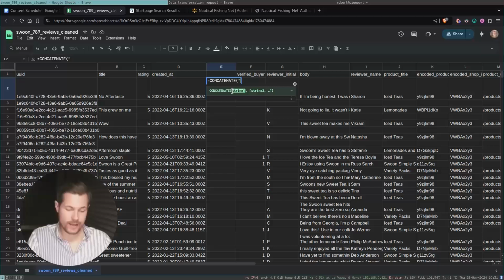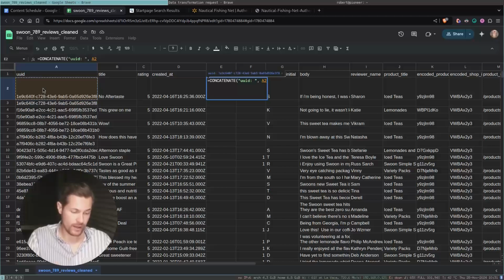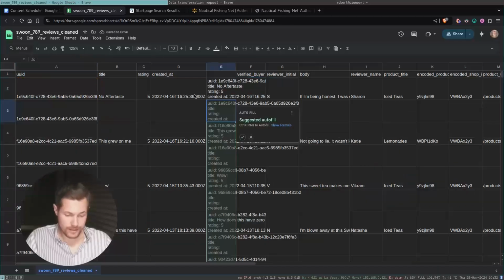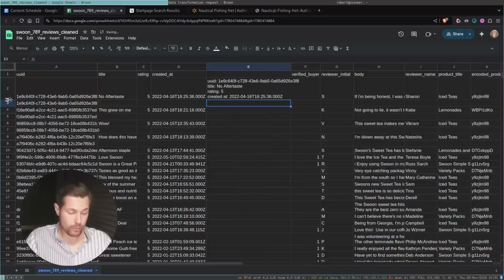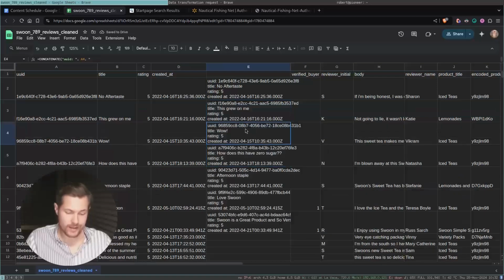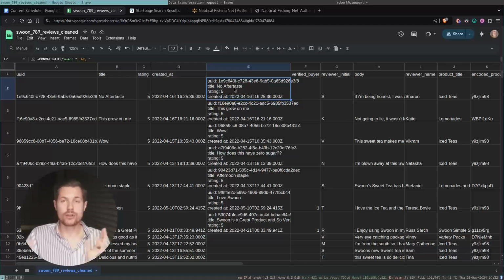So in this case, we can say concatenate UUID, and then we click the cell of the item. Then we create a new line, and we type title. So then we see that it's exactly the format that we wanted originally. And we see it creating the precise output with the exact codes that now I can use to push into a different system.